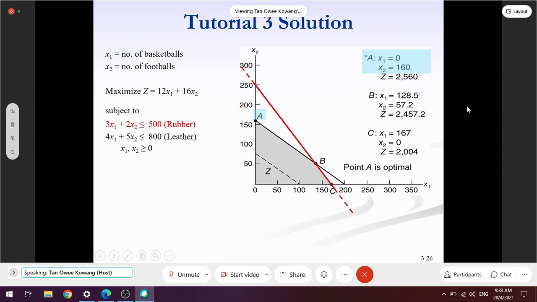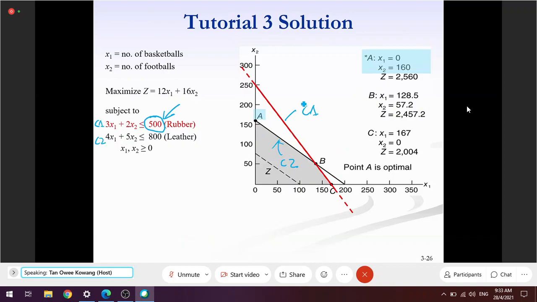So now, okay, go one by one. Now I want to find the sensitivity range for the right hand side value of constraint 1. This is constraint 1 and this is constraint 2. If it were at B, I would find 2 points. But now it's A, so I need to find 1 point, where I want to find the sensitivity range for constraint 1.